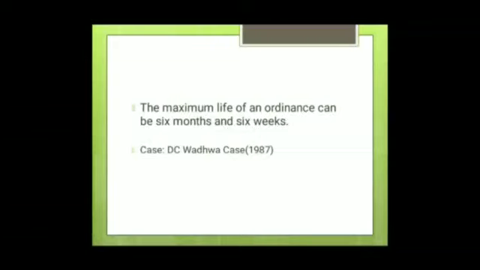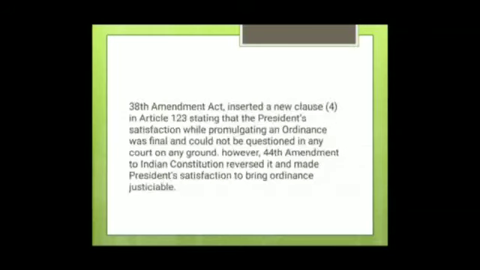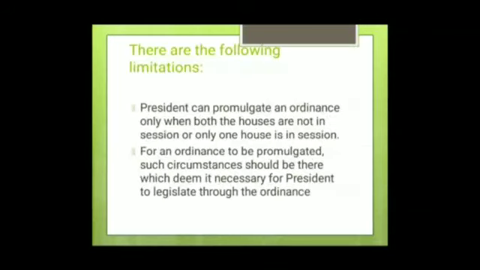This is what happened: from 1 to 14 years, he kept it by repromulgating it. So the court held that if such an ordinance is made, it could be clearly struck down. This is what an ordinance is, and that's it. The major points.